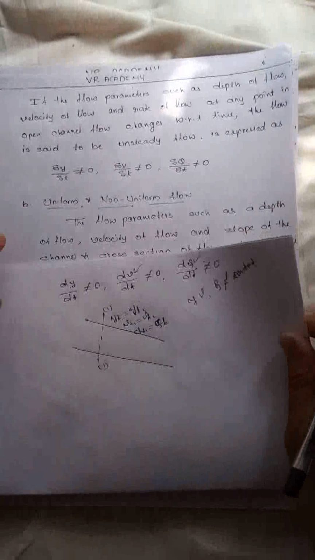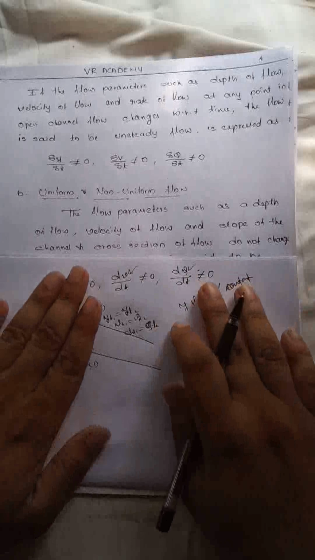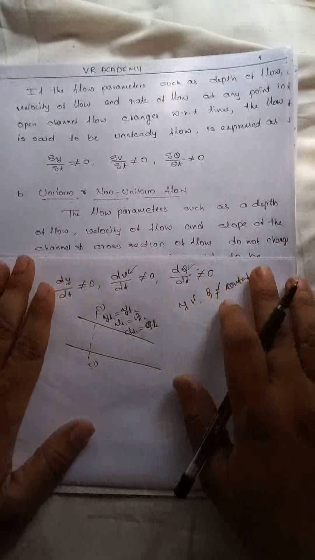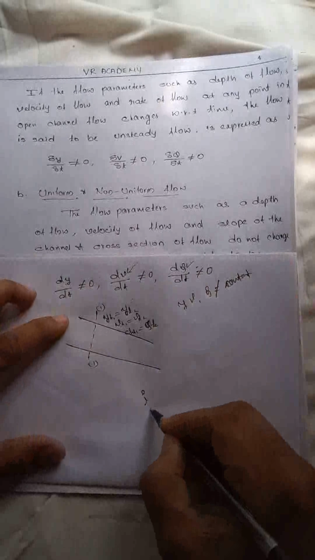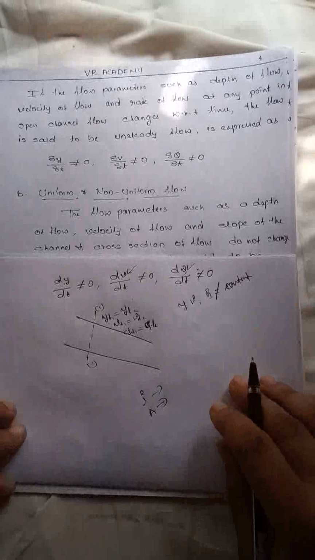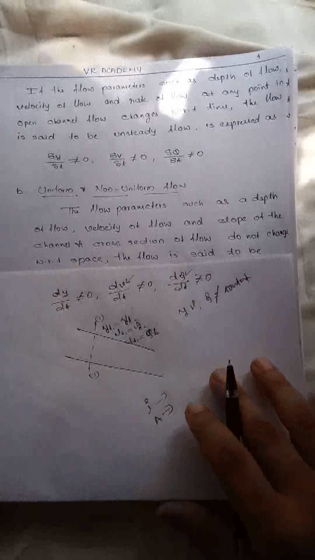Next we go for uniform and non-uniform flow. The first one is uniform flow. What do you mean by uniform flow? You already know the flow parameters: the velocity, depth, discharge, slope of the bed I, and cross-sectional area or wet area. In uniform flow, the depth of the flow, velocity of flow, slope of the channel and cross-sectional area of the flow do not change with respect to space.